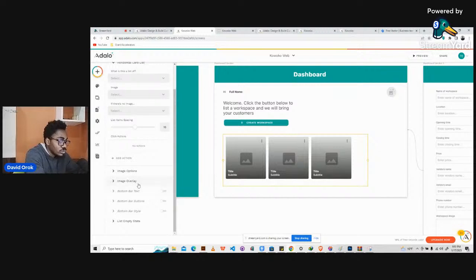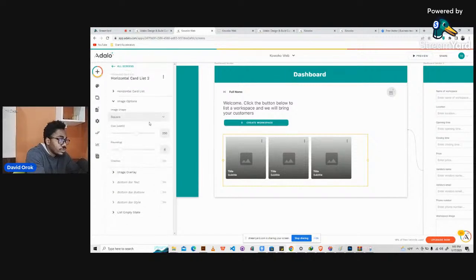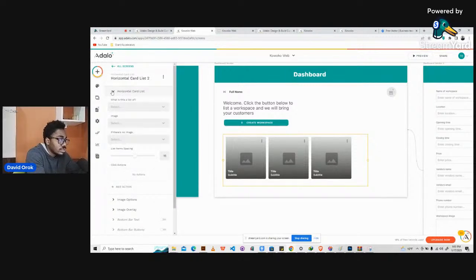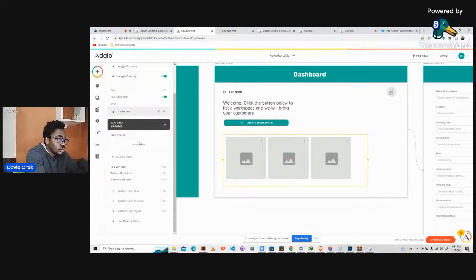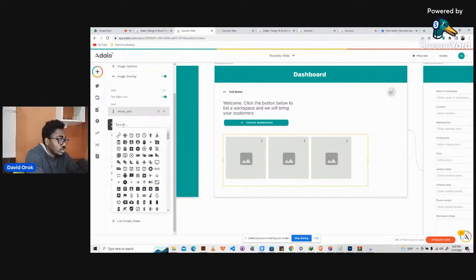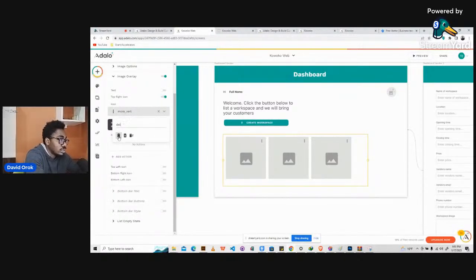So let's go to, what do we have? Image options. We have a horizontal card list, image overlay, right? So text. Okay, so we can kill the text. Then the top right button, we can change it to a delete button. Yeah, exactly, we can put it like that.